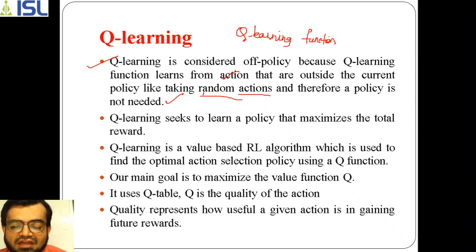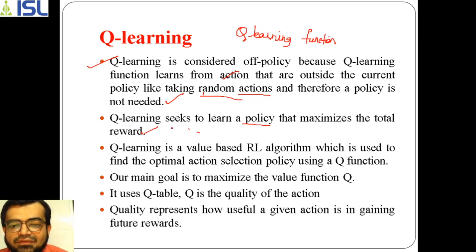By using a trial and error method, it will select the optimum action, the best action we can say, that will give you a path to move towards a destination. So this Q learning actually learns a policy here. It doesn't have any policy, but it tries to learn a policy. How will it learn the policy? On what basis? By maximizing the total reward.